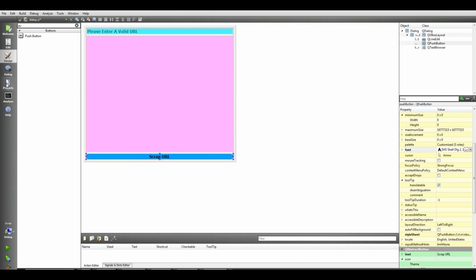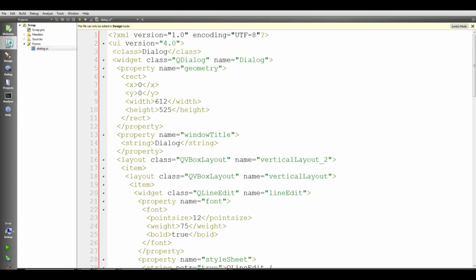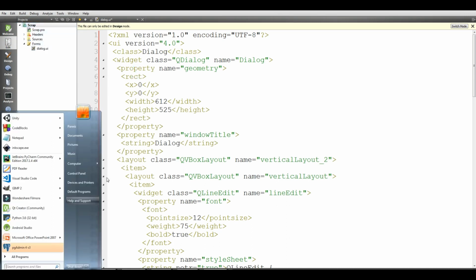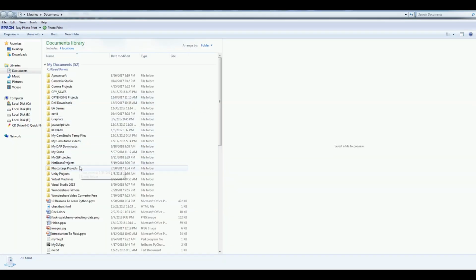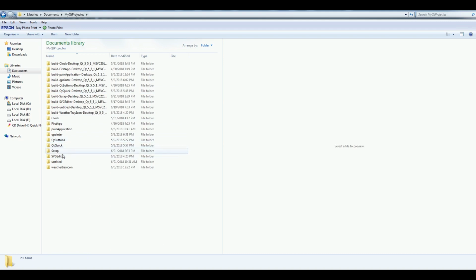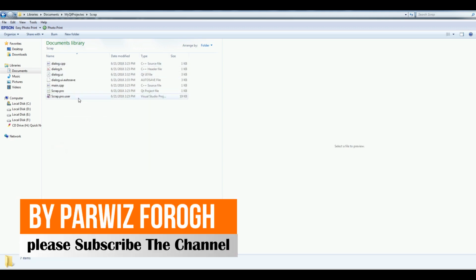Now you can just simply go to the edit, and in here you can choose the okay. Now I'm going to find this project that is in my documents, the Qt5 project, my Qt project, and this is called Weather Scrap, and I need just the UI file.